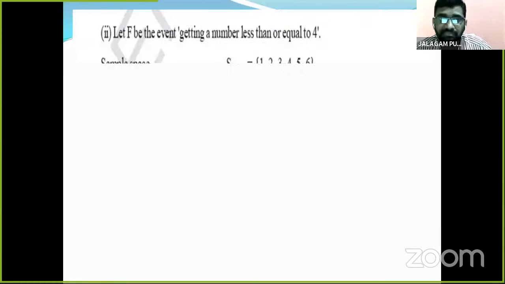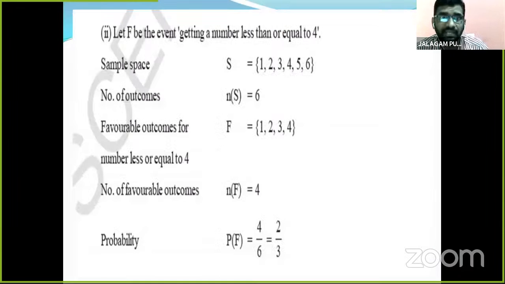Next, the second one. Let F be the event of getting a number less than or equal to 4.